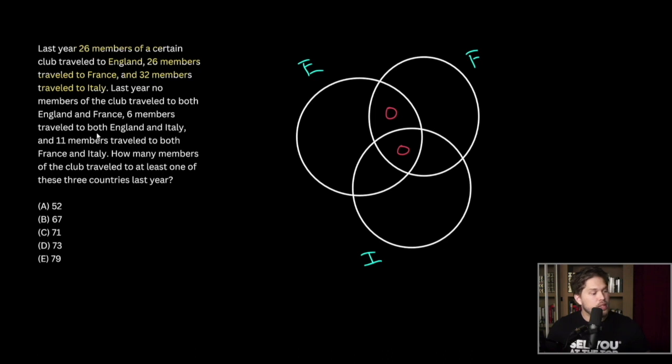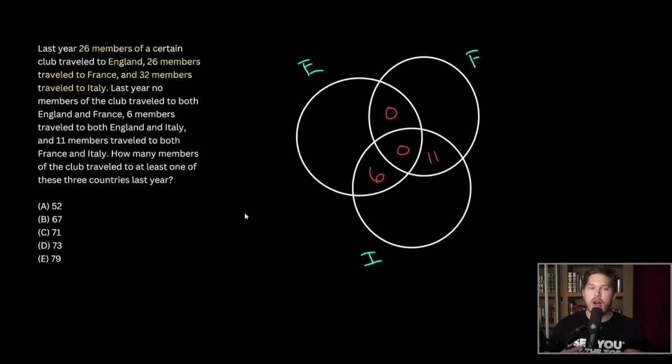6 members traveled to both England and Italy. England and Italy had 6 members. And 11 members traveled to both France and Italy. So this marking here will be 11.